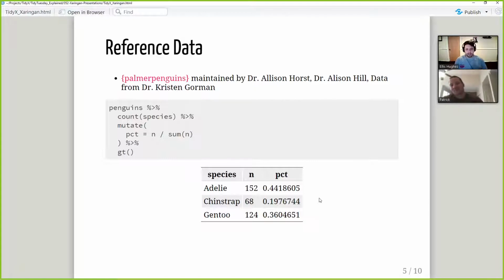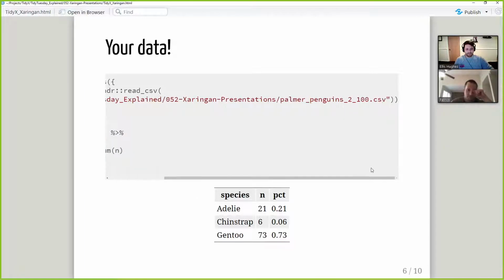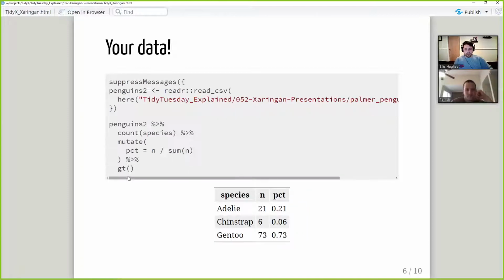Right? So we've got this reference data set. I'm going to load in my own data set. So I asked our tech to pull and export into a CSV our data. And it lives currently in our TidyX folder as palmer_penguins_2.csv. So I load that in using readr.